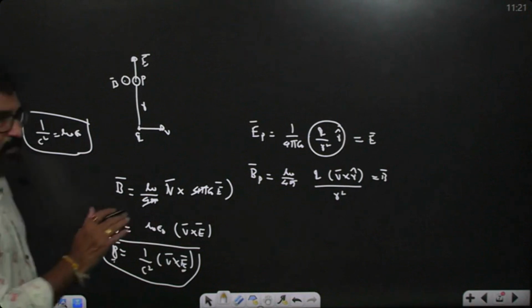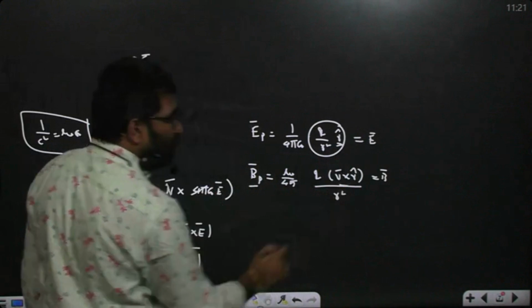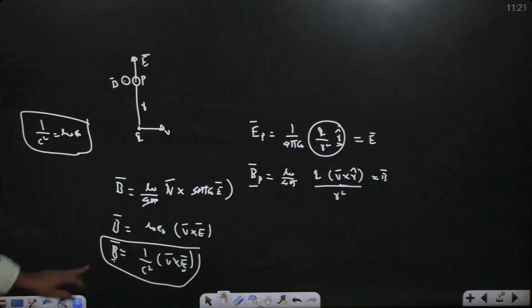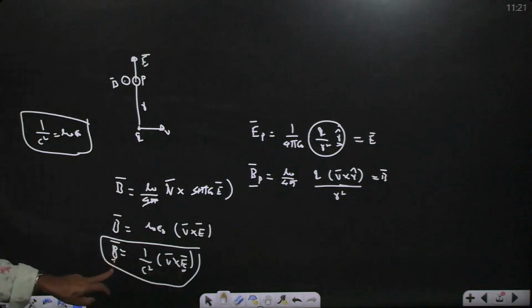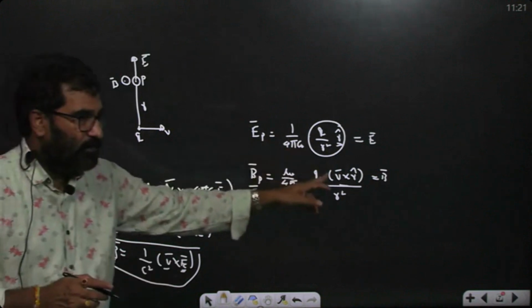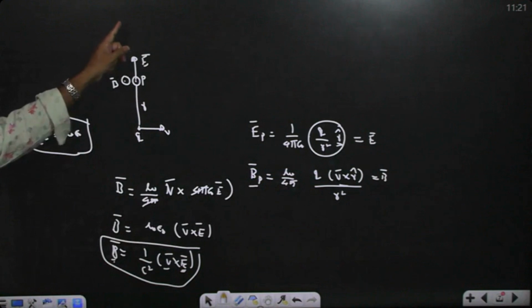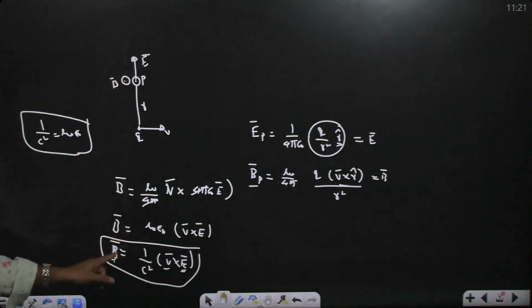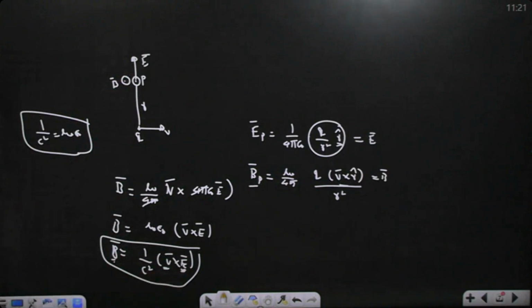So see, electric field is radial. This magnetic field is perpendicular to both V bar and R bar. B bar is V bar cross E bar, so B bar is perpendicular to V bar and E bar. Here also you are getting the same way. Electric field and magnetic field both are perpendicular, because one is out of the plane, one is radially away from the charge. Now here B bar is perpendicular to velocity and electric field, both containing plane. It is out now, so we will not take negative.